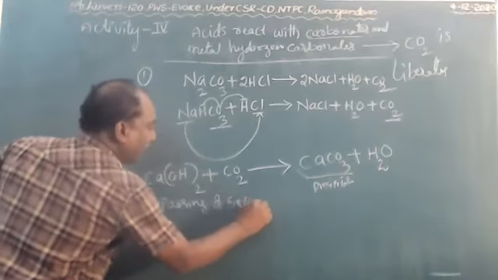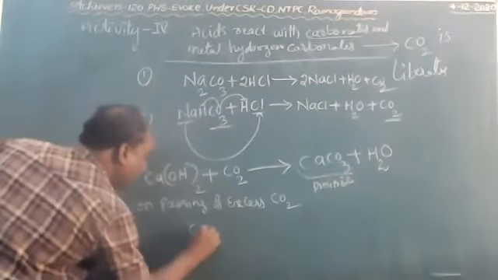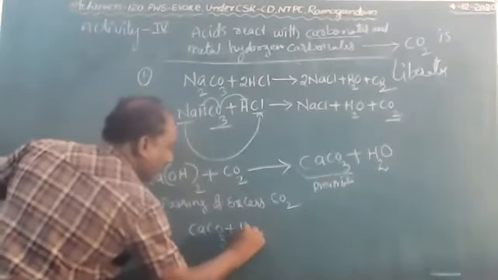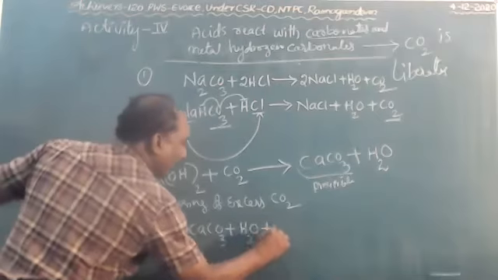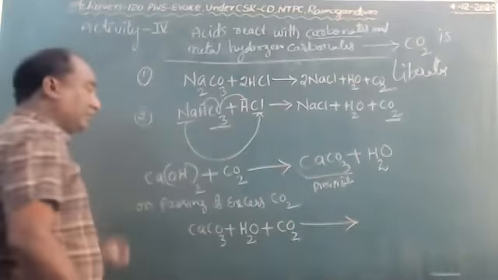passing of excess CO2, that means CaCO3 plus H2O plus CO2, then gives rise to Ca(HCO3)2.